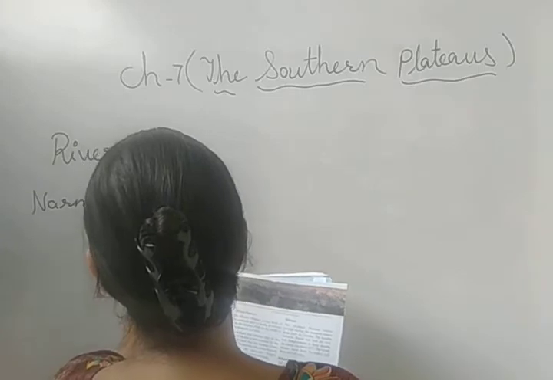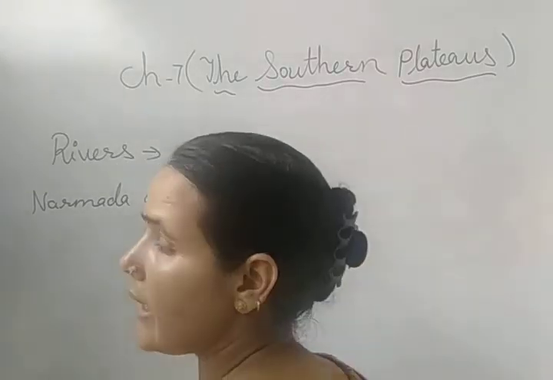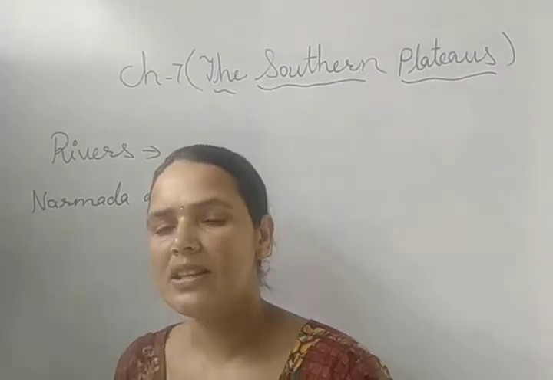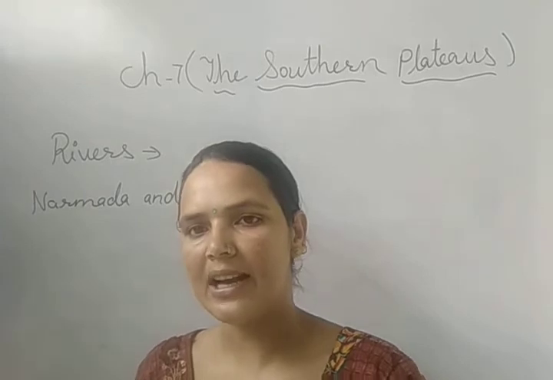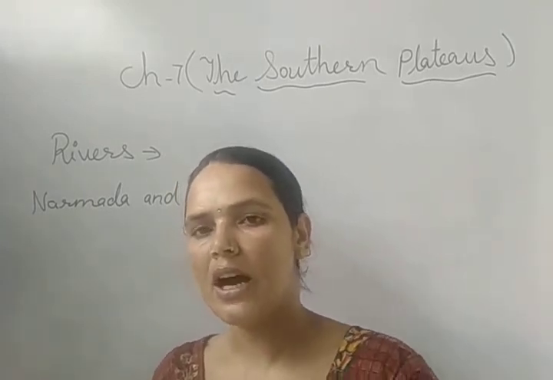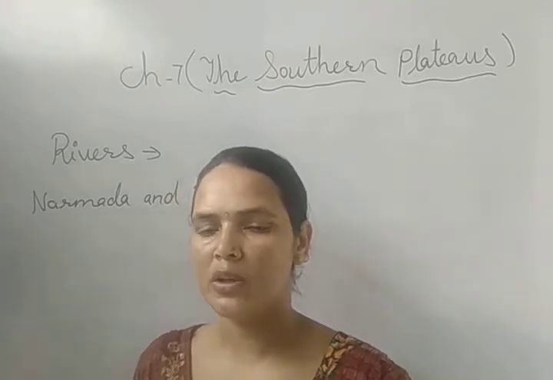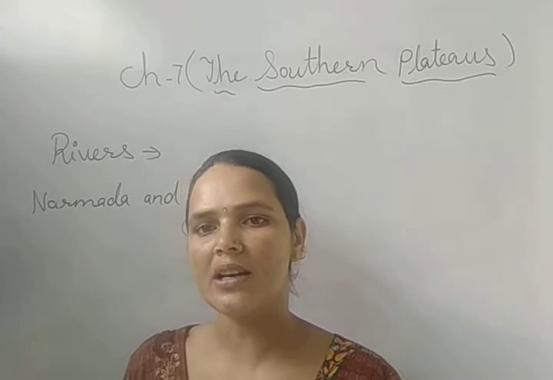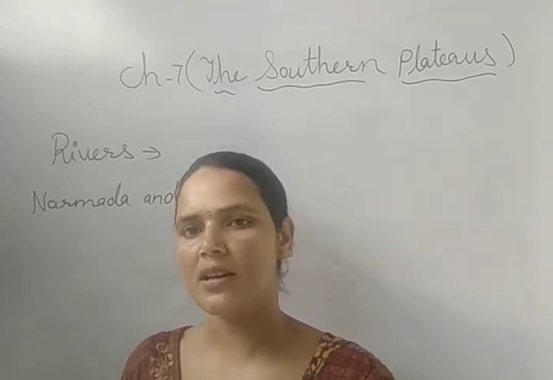Narmada and Tapi. These rivers originate in the central highland and flow towards the west. After that, the rivers that flow through the Deccan Plateau originate from the Eastern Ghats and Western Ghats, and they flow towards the east.